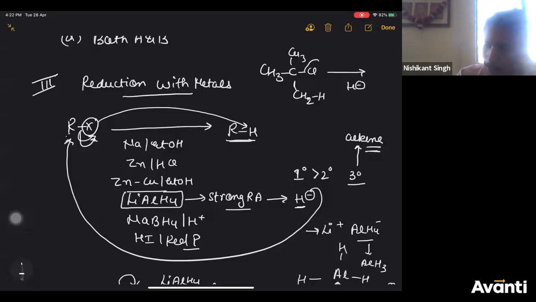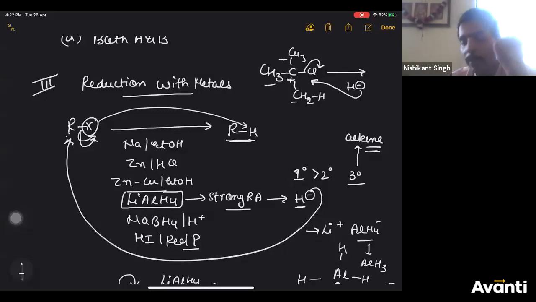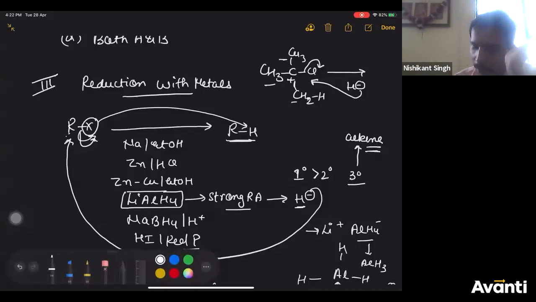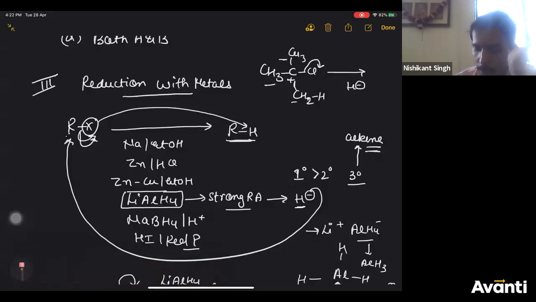So this bond will break like this, Cl minus leaves, carbon gets positive charge. Now, if it has to act as a nucleophile, it has to attack this carbon having positive charge. But this carbon is having bulky methyl groups, so it cannot attack the carbon having positive charge easily. So it cannot act as a nucleophile. What will it do?